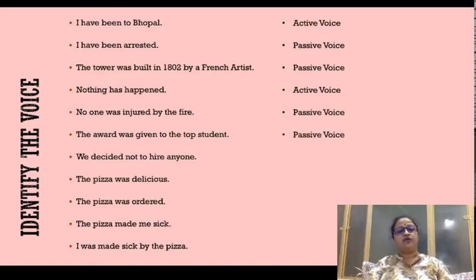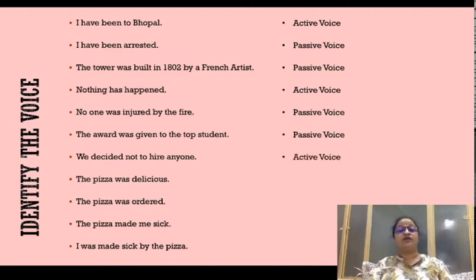We decided not to hire anybody. What did we do? We did something, right? What was the action? We decided. We decided to hire or not to hire anyone. So we clearly did some action, and that was of deciding not to hire, right? Nobody did anything upon me, we did an action. So hence the sentence is an active voice.